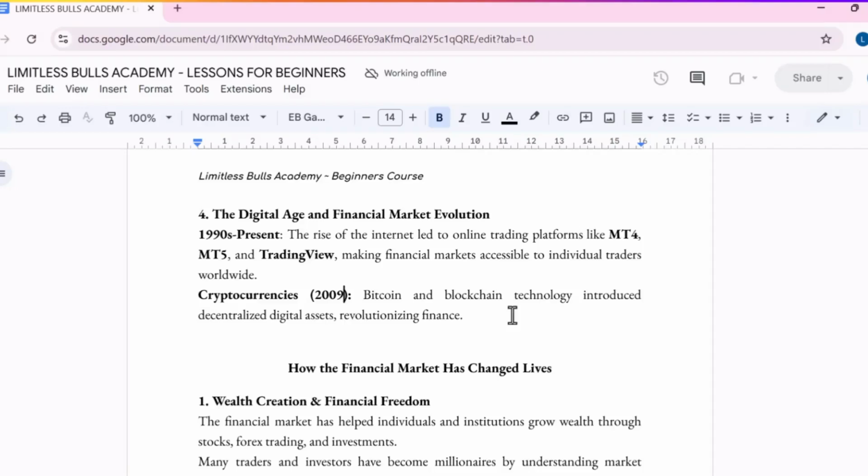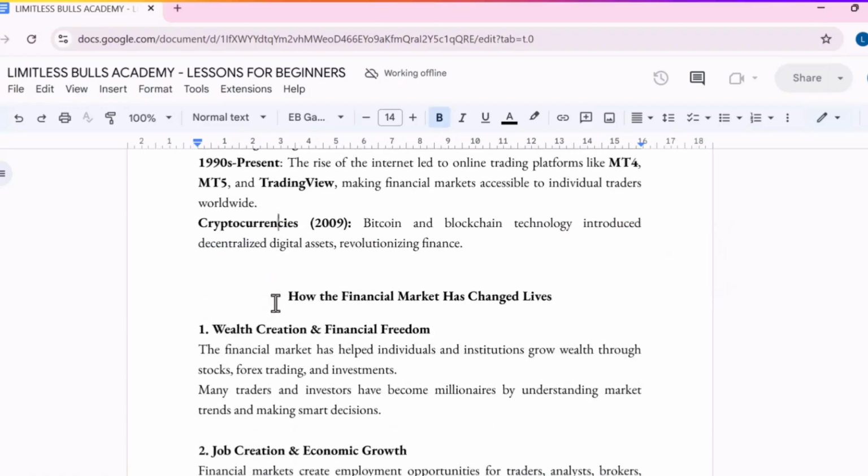So if you look at this now, you see that this market has been evolving. What will even be coming up in the next 5 years? You can start now and start positioning yourself there. And that's why we talk of DeFi. So the financial market has been evolving, right? And you can see the participants, individuals, banks, institutions, they participate in this market. And now to CFD traders, with the rise of the internet and online trading platforms like this, you can also trade this financial market as well, because it is accessible now to individual traders worldwide.